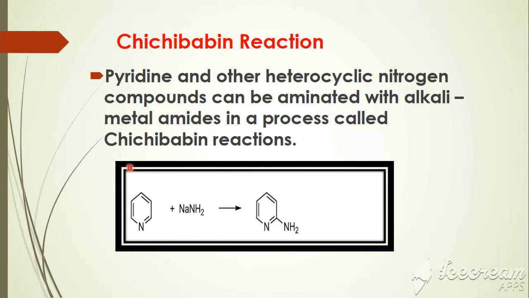This reaction takes place in the presence of liquid ammonia. We know the pyridine compound reacts with sodamide in the presence of liquid ammonia. It gives us 2-aminopyridine. So this reaction we call the Chichibabin reaction.